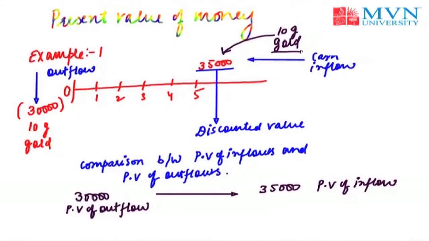This question is very difficult to answer, because 35,000 of inflows occur somewhere in the future and 30,000 of outflows are incurred today itself, and between these 5 years inflation will be there. He won't be able to purchase the same amount of gold after 5 years. So whether the investment is good or bad for a person, it's really hard to measure without using the present value concept. Now let's discuss a few more examples of present value of money.